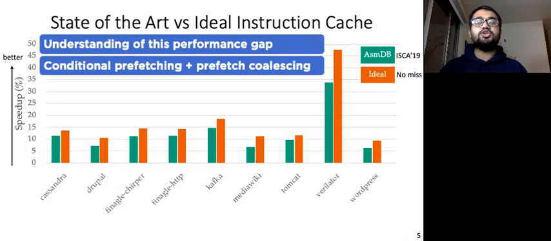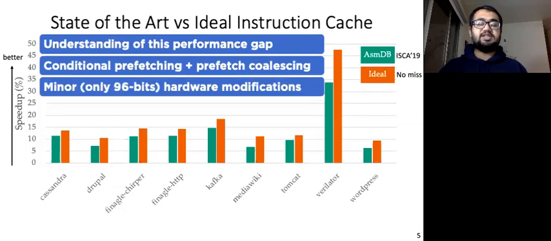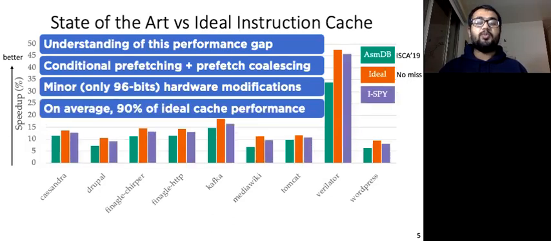Next, we propose two new techniques, conditional prefetching and prefetch coalescing, to close this performance gap. Both of these techniques can be implemented with minor hardware modifications. Specifically, they require only 96 bits of extra on-chip storage. Finally, our proposal I Spy provides on average 90% of ideal cache speed up.